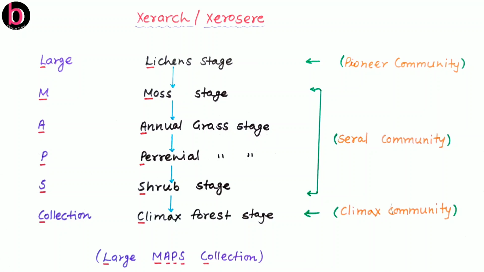We already discussed climax vegetation of any area is mainly depending on climatic conditions. So this is the climate which will decide the climax forest of any particular area. Again, if environmental conditions are tropical, then there will be development of rainforest, while if environmental conditions are temperate, then there may be development of coniferous or deciduous forest.